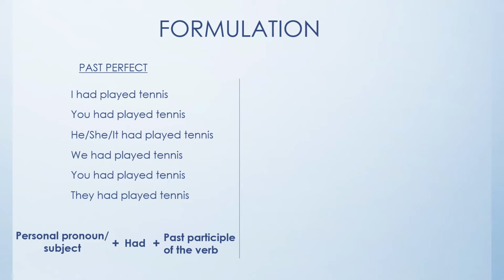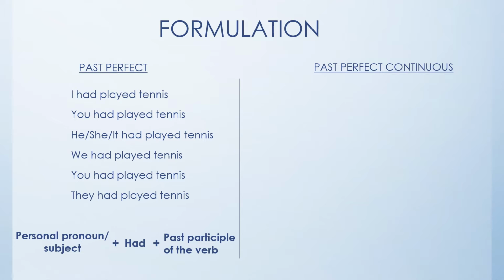You just need the verb had always in the same form, the verb have in the past, which is had, and you need to conjugate the verb in the past participle. So if it's a regular verb, you will add the ed at the end of it, and if it's an irregular verb, you will need to see the unique form of that verb in the past participle.